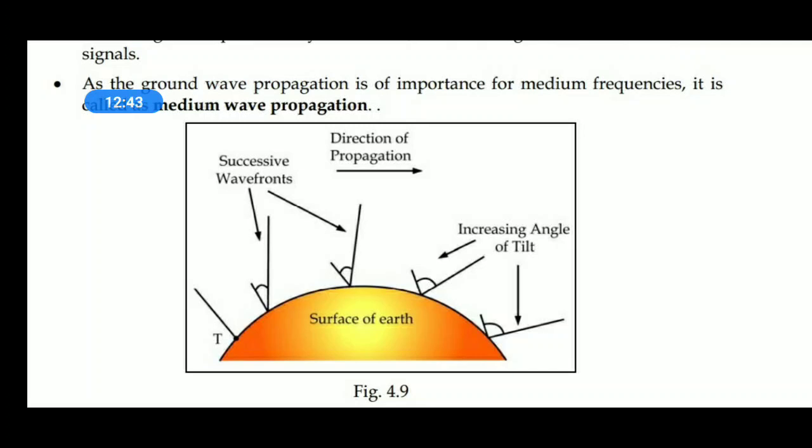When the EM waves travel for larger distances, slowly the electric field vector bends. Sometimes it becomes parallel to the earth also because of the curvature of the earth.